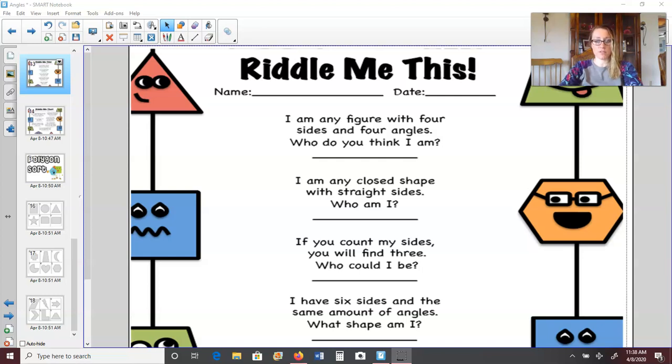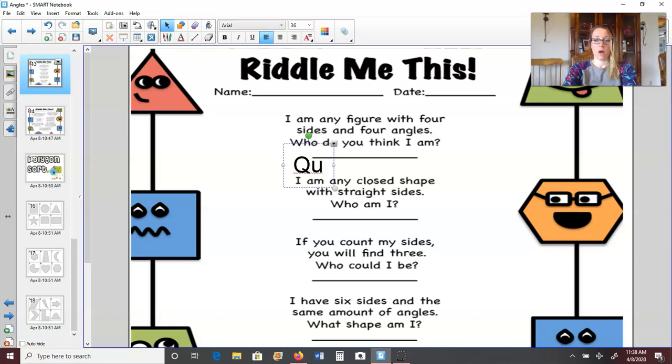So if you look at the first one, it says, I am any figure with 4 sides and 4 angles. Who do you think I am? So it's any 4-sided figure. What kind of polygon would that be? And hopefully you're thinking quadrilateral. Okay, a quadrilateral is what we call any 4-sided figure. And if a figure has 4 sides, it's also going to have 4 angles.